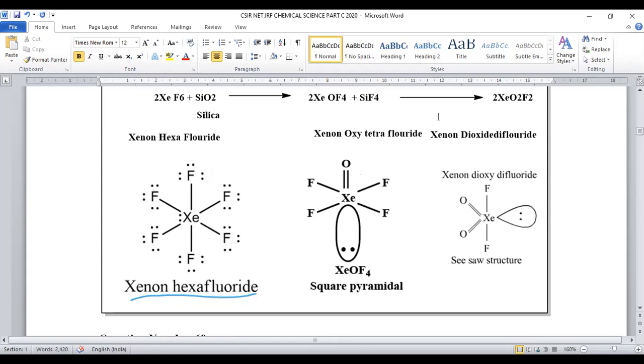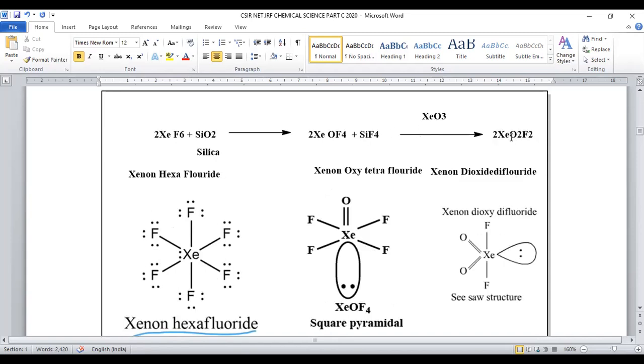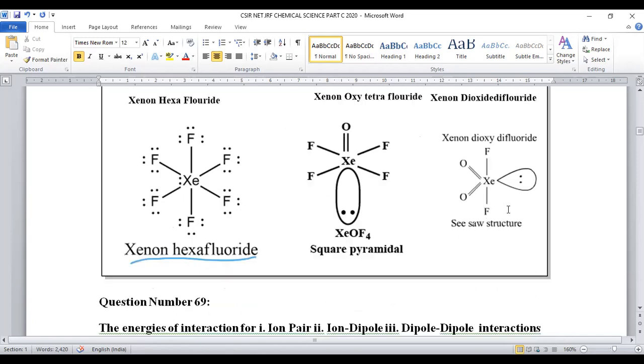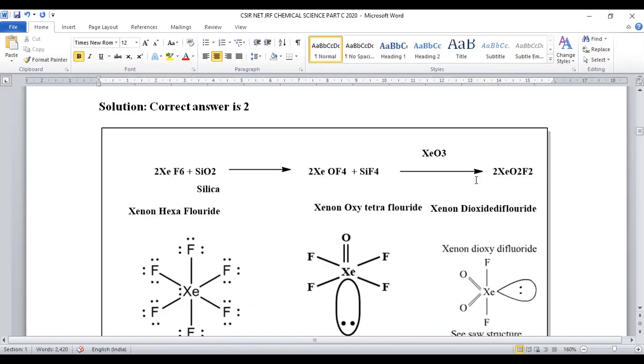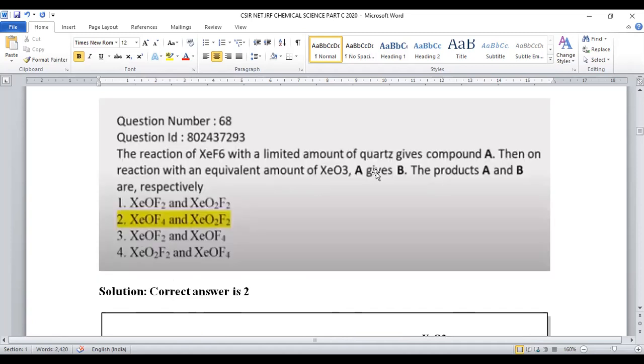Now upon treating with xenon trioxide, it turns into XeO2F2, which is represented here. It is of seesaw structure. So these are the probable products A and B. A will be XeOF4, B will be XeO2F2. So for question number 68, option number 2 will be the right answer.